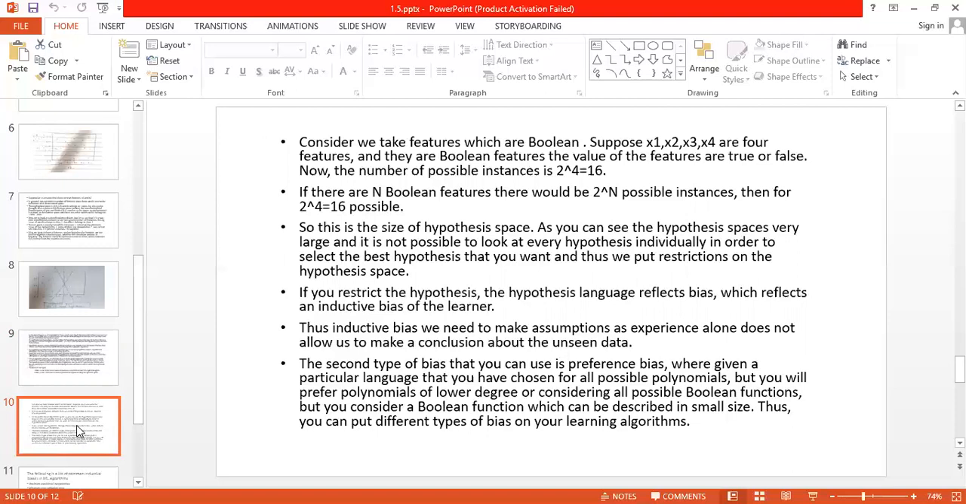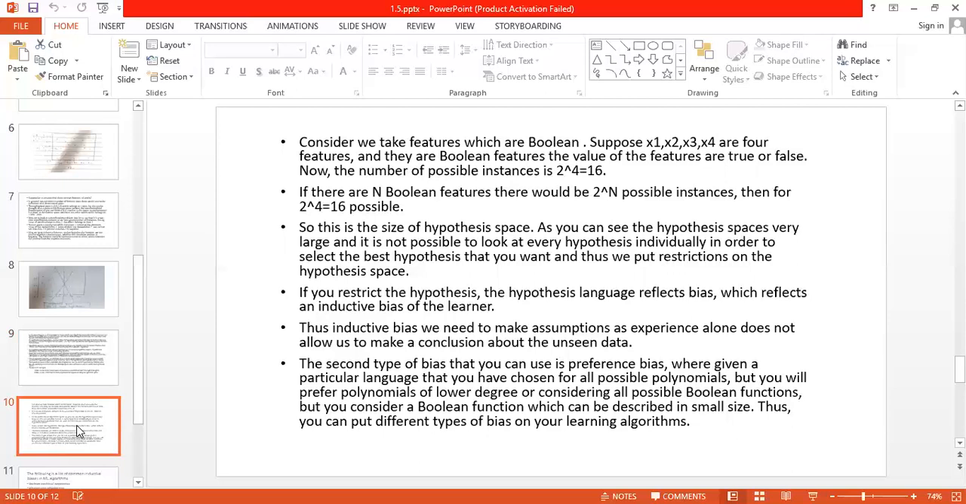Boolean in the sense they are having only two values, either true or false. Boolean features, the value of the features are true or false. Now the number of possible instances are 2 raised to 4. Means for any feature there are some instances, as I said. So if you are considering 4 features, 2 raised to 4 means 16 possible instances are there. If there are n Boolean features, there would be 2 raised to n possible instances. So in this example, we have considered 4 features, means 16 instances are possible.